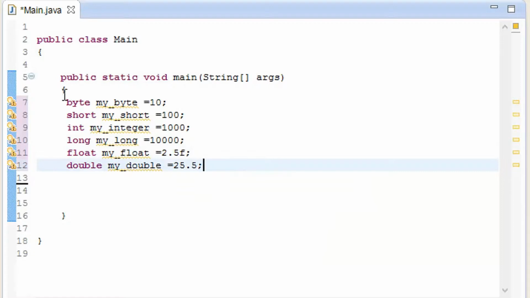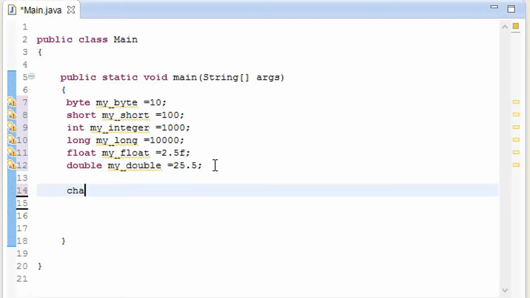So what about all of the numeric types that have been added? What about the character? What if we type some character? For that there is another type which I am going to add, that is char, my character is equal to, and here I have to add single quotes and then close this one.